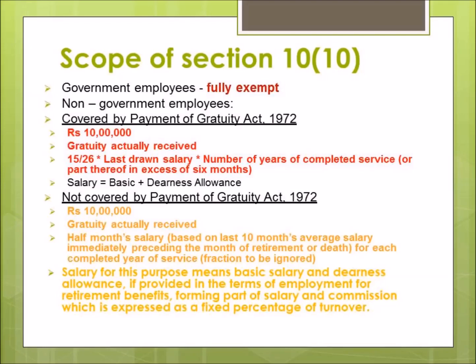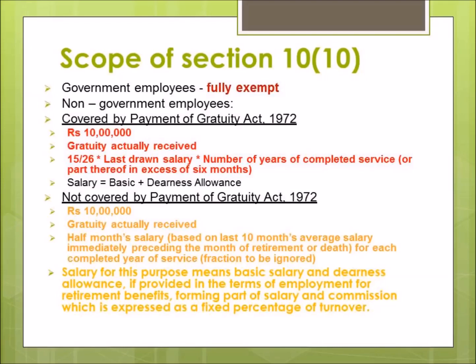Half month salary based on last 10 months average salary immediately preceding the month of retirement or death for each completed year of service. So here 1 by 2 into the average salary of last 10 months into the number of years of completed services. So here a total year will be considered and not the months. So if I am working for 26 years and whatever part of the month, only 26 years will be calculated and the fractions will be ignored.